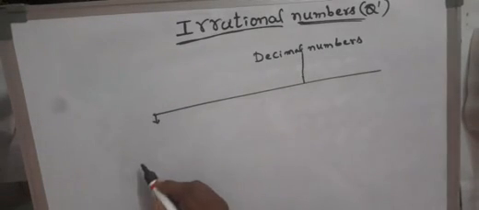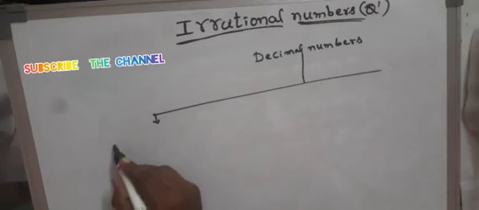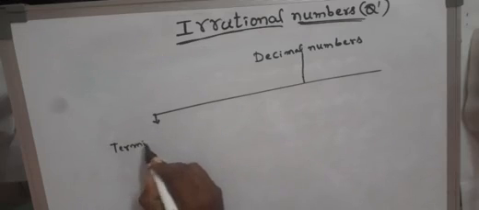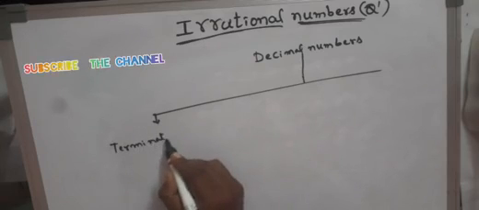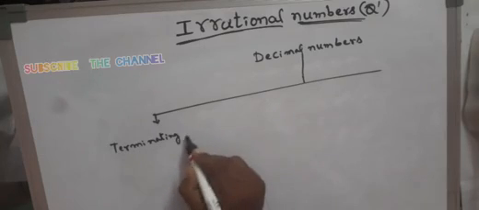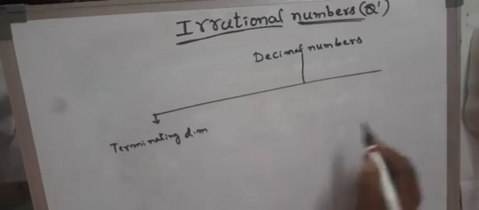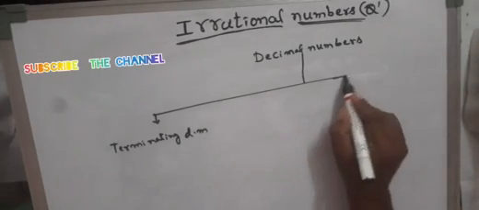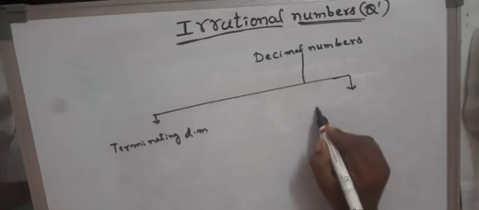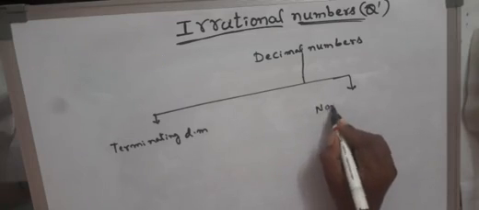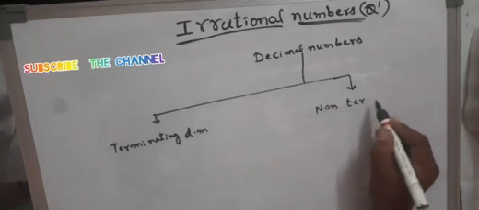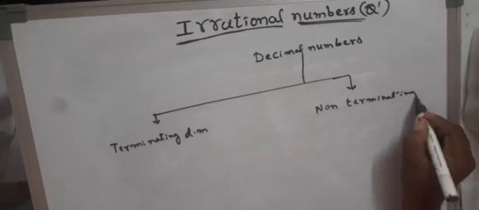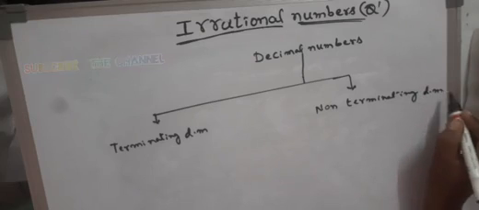One is terminating decimals, second one is non-terminating decimals. Okay.